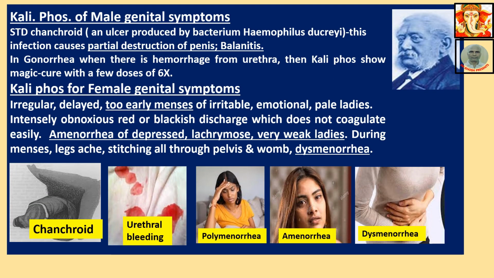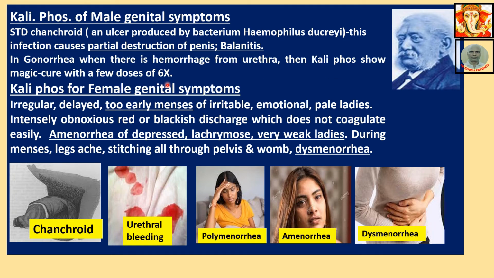Kali phos for male genital symptoms: sexually transmitted chancroid, an ulcer produced by the bacterium Haemophilus ducreyi. This infection causes partial destruction of the penis. Balanitis, inflammation of the penis. In gonorrhea, when there is hemorrhage from the urethra, Kali phos shows a magic cure with a few